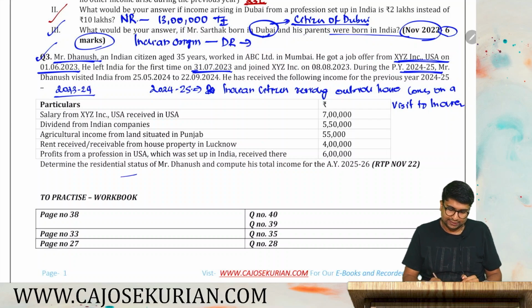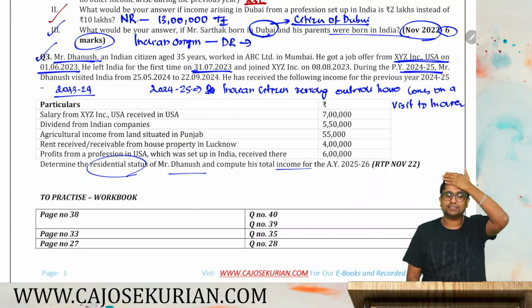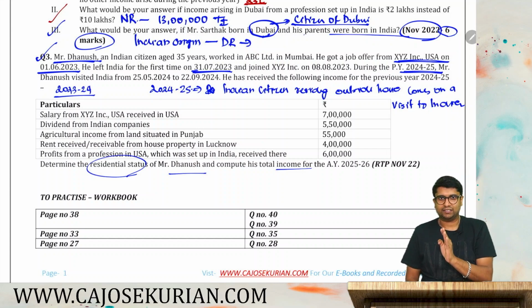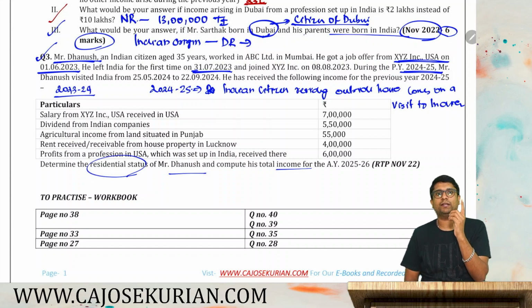Determine the residency status of Dhanush and compute his total income. If you are an Indian citizen residing outside India who comes on a visit to India, then to determine your residency status, 2 conditions are there. Number 1, 182 days or more. Now, if your total income from Indian source is more than 15 lakh in the relevant PY, one more condition is there, that is 120 plus 365.